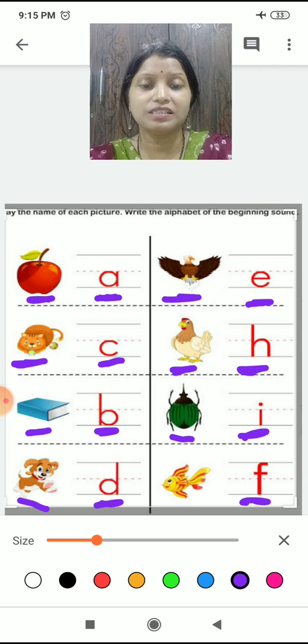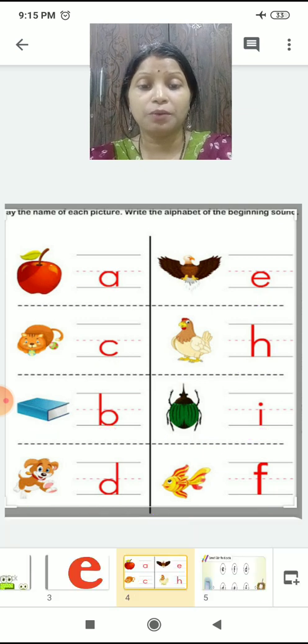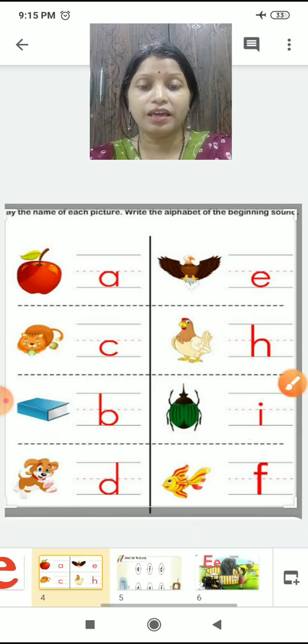What is this, children? F. What sound F has? F has a sound F. So F is for fish. Right? So these were the beginning sounds, children. You have to keep them in mind, right?